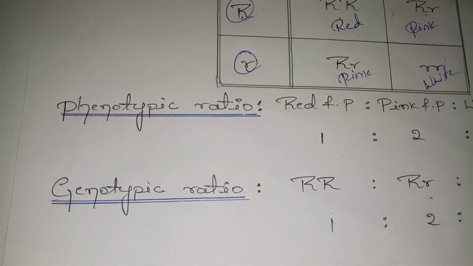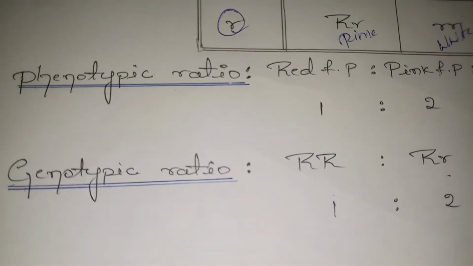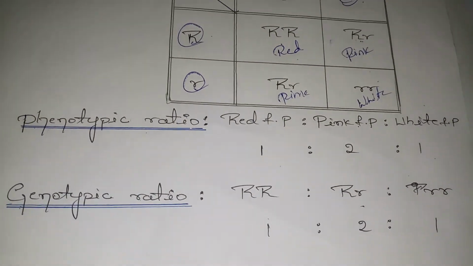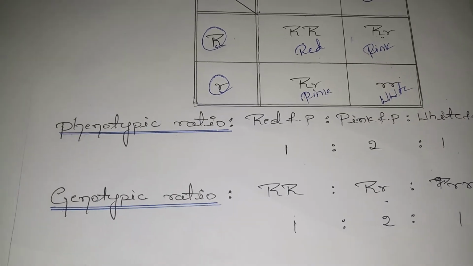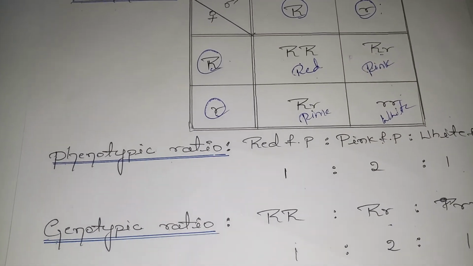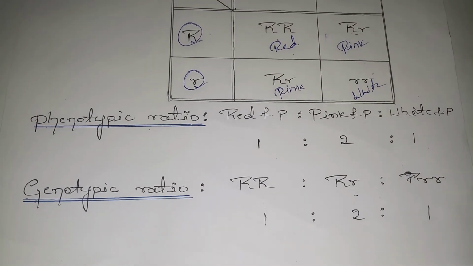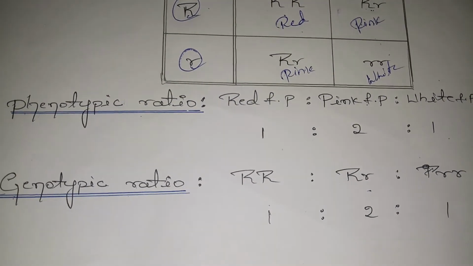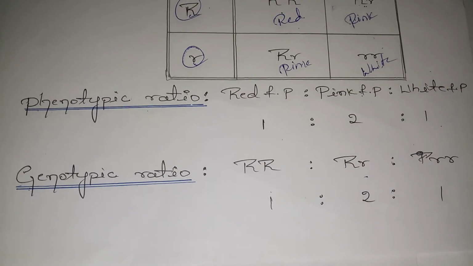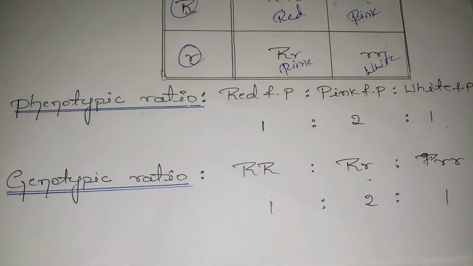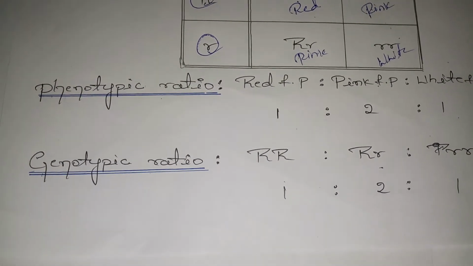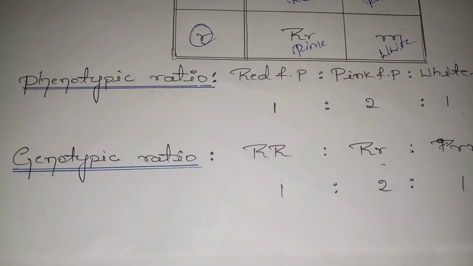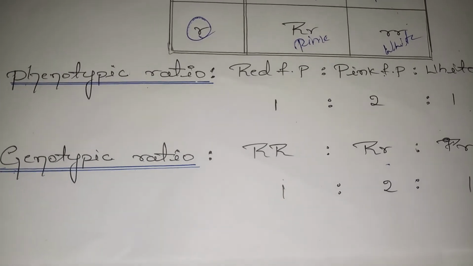So this is how Carl Correns proved incomplete dominance, that is, the intermediate character followed from the parental generation to the offspring. Neither is it dominant nor recessive. Both characters have an intermediate expression, which means both characters have an equal share in the offspring generation. So it has been proved that incomplete dominance occurs in nature by taking the example of the four o'clock plant, or Mirabilis jalapa. Fine. At the end of this, a question may be asked for 5 marks to prove incomplete dominance with the example of Mirabilis jalapa.